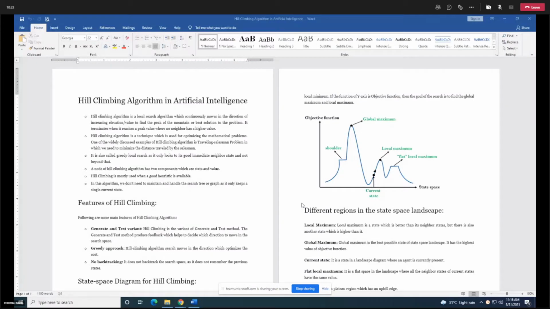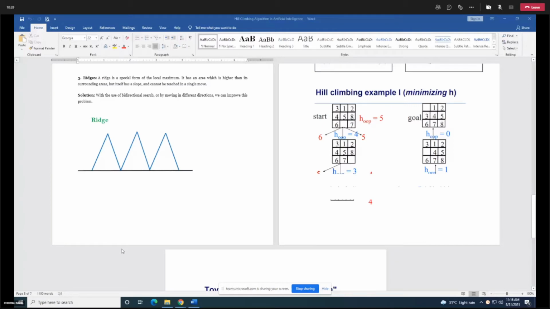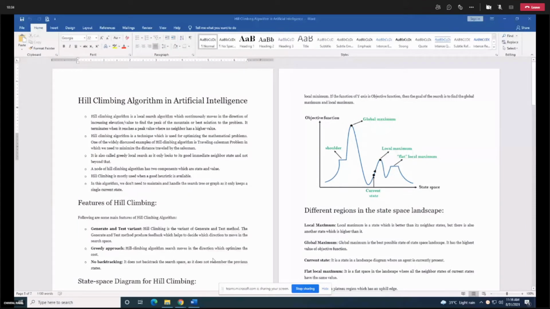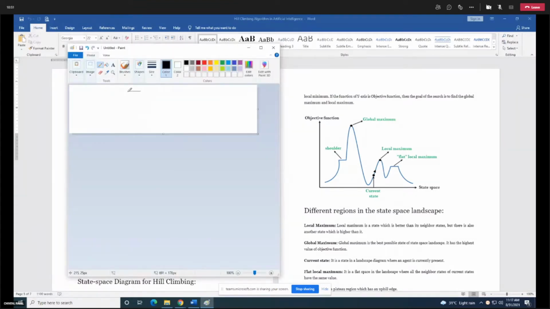Just for example, my current heuristic function value is 5. And I generate the new steps. Now next step heuristic function values are 6, 5 and 4. So these are the 3 possible moves.